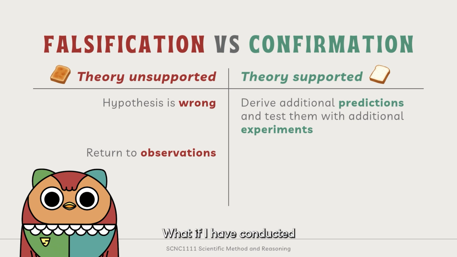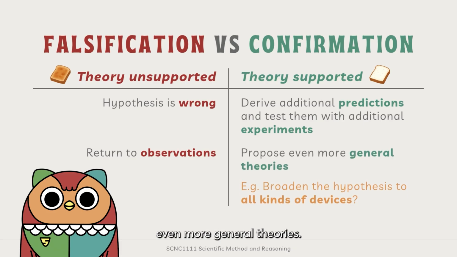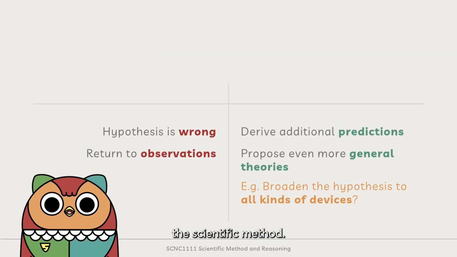What if I have conducted many experimental tests to support the hypothesis? Then we can attempt to propose even more general theories. The current hypothesis applies to electronic devices, but can we broaden it to all kinds of devices? I see. Let's revisit Feynman to see what additional points he would like to make about the scientific method.